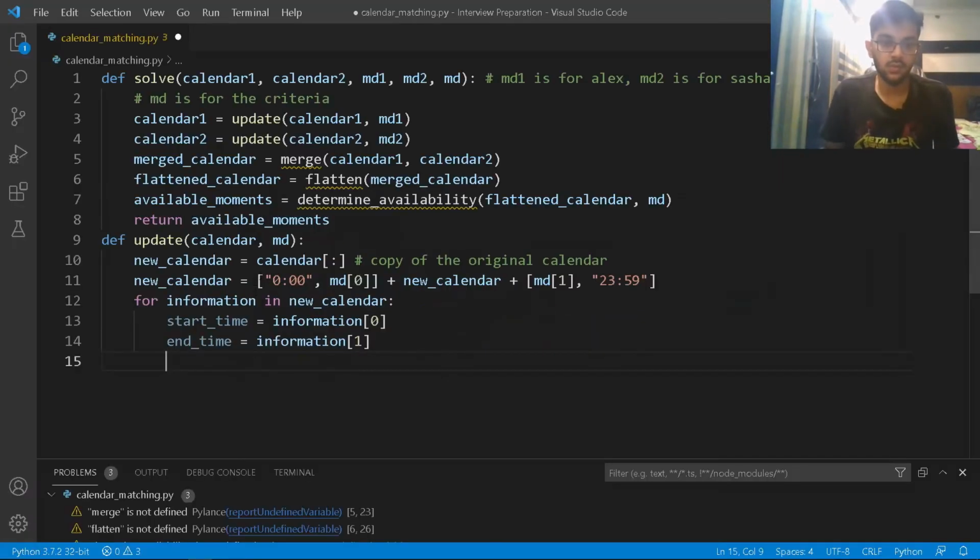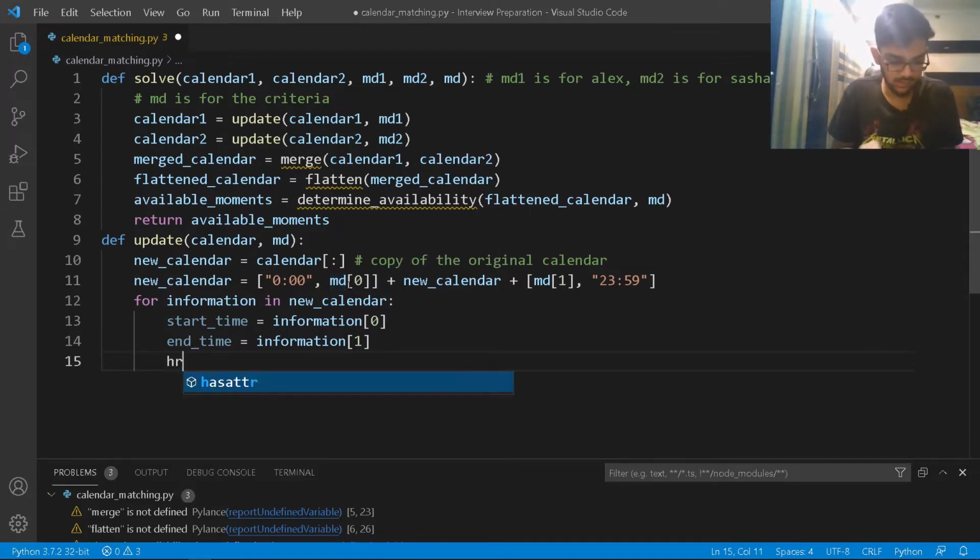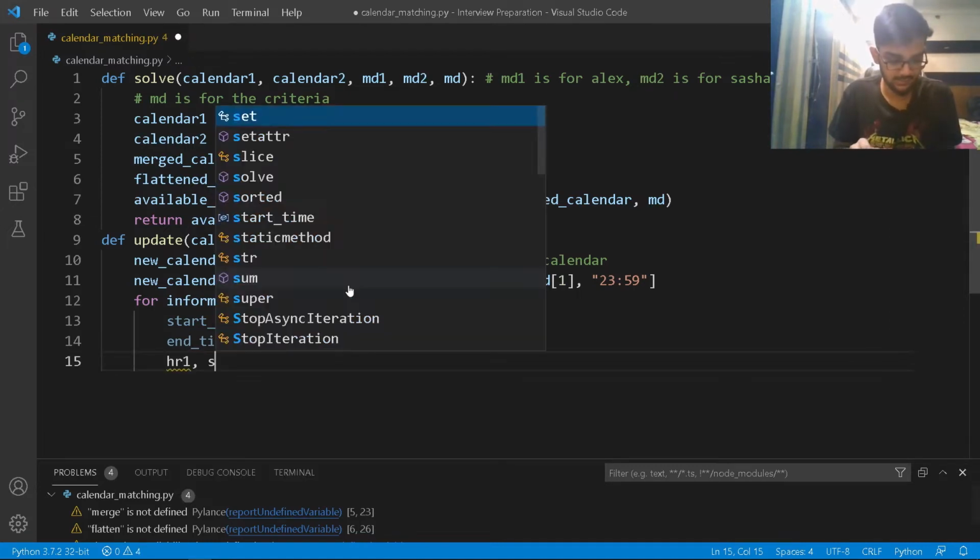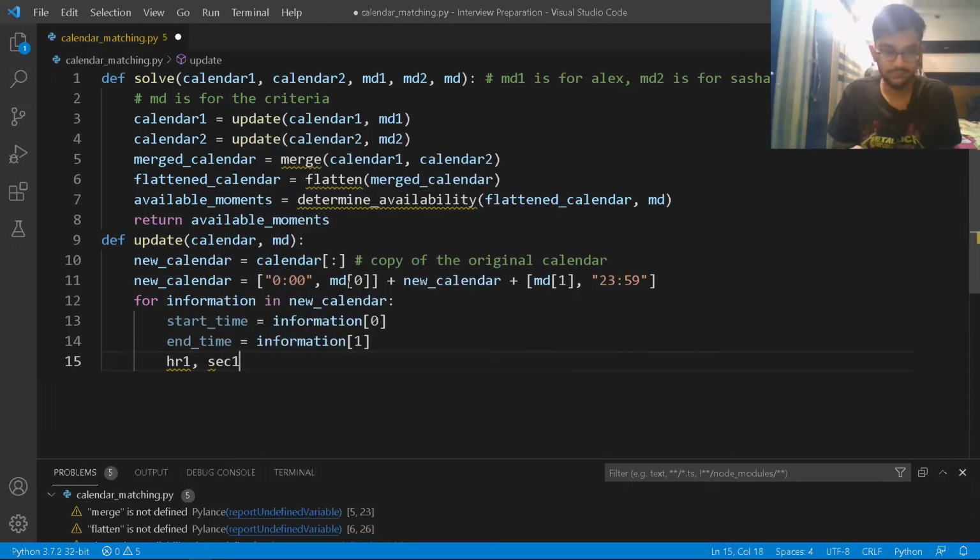Okay, so what I'm going to do is split the information, right? So how do I do that? I'll just write the hour and then the minute, right? So I'm talking about the start time. So I'll write start time.